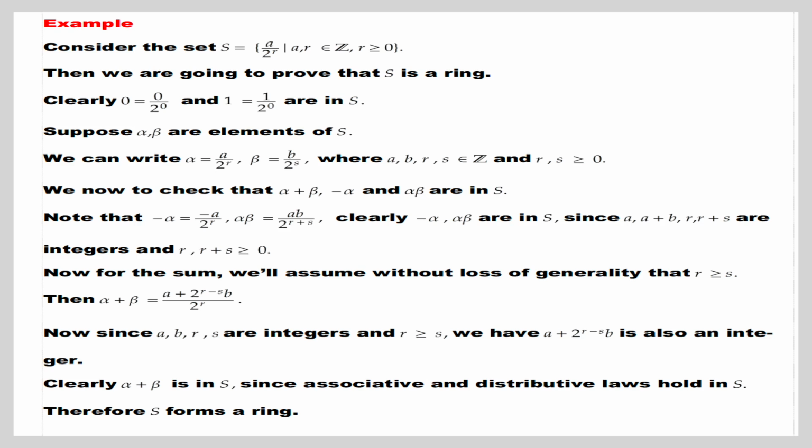Now for the sum, we will assume without loss of generality that r greater than or equal to s. Then alpha plus beta equal to (a plus 2 power r minus s into b) by 2 power r. Now since a, b, r and s are integers and r greater than or equal to s, we have a plus 2 power r minus s into b is also an integer. Clearly alpha plus beta is in S. Since the associative and distributive laws hold in S, therefore S forms a ring.